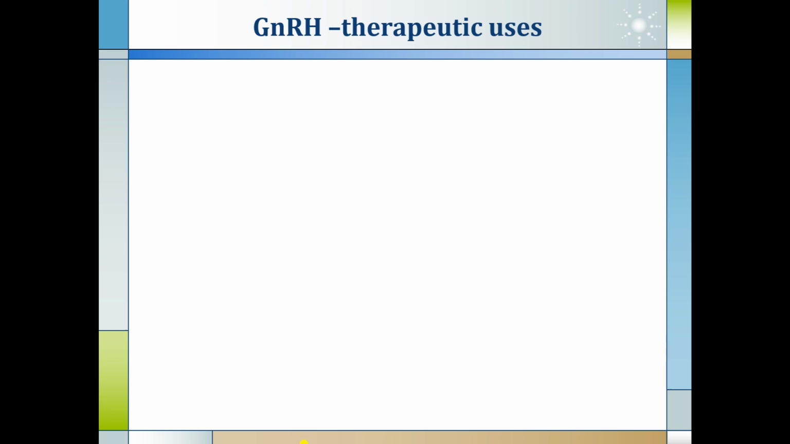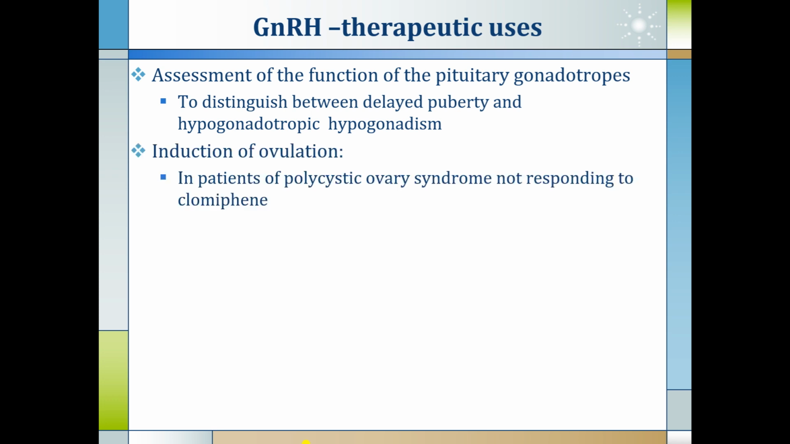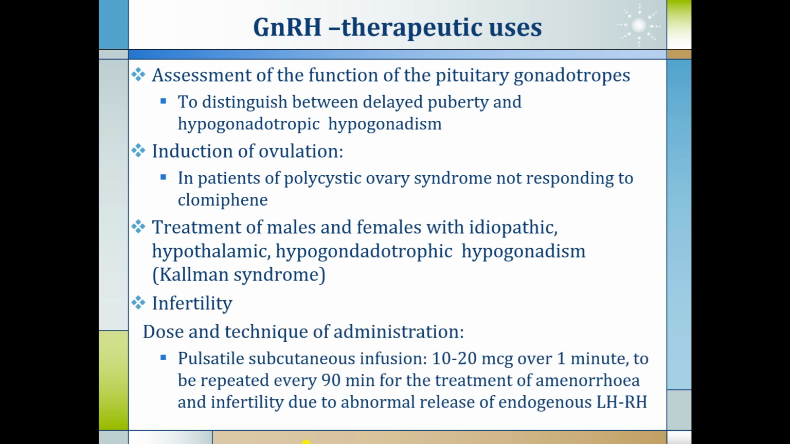So when should we use GnRH? The therapeutic uses of gonadotropin releasing hormone are: it is used for the assessment of the function of pituitary gonadotropes, to distinguish between delayed puberty and hypogonadotropic hypogonadism. It is also used for the induction of ovulation. In patients of polycystic ovarian syndrome who are not responding to clomiphene citrate, GnRH is prescribed. It is used for treatment of males and females with idiopathic hypothalamic hypogonadotropic hypogonadism, also called Kallmann syndrome. It is also part of infertility treatment.